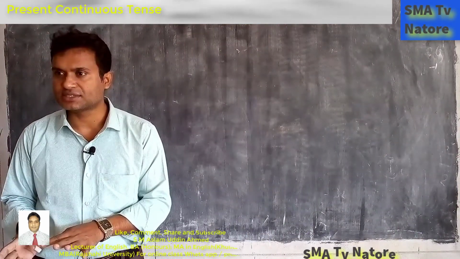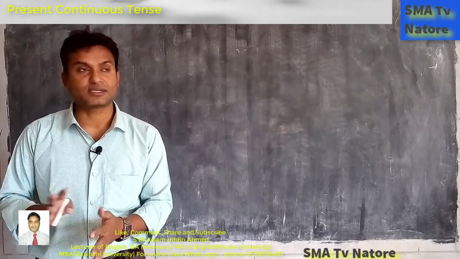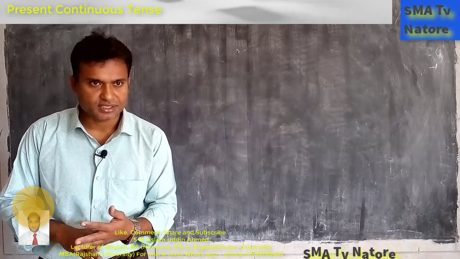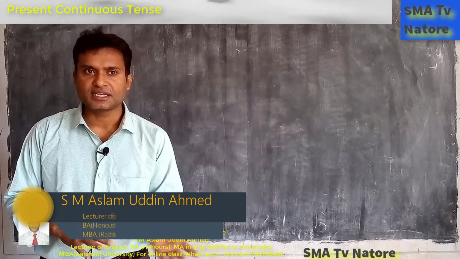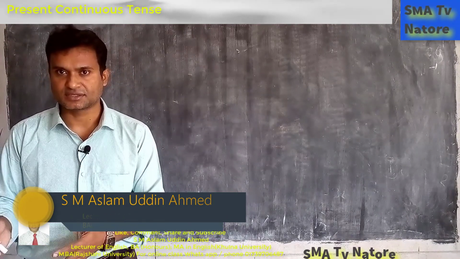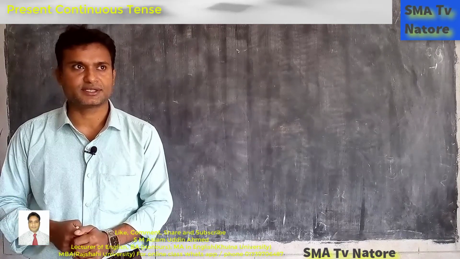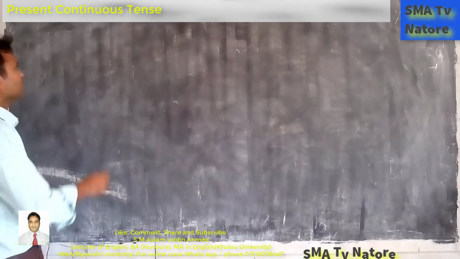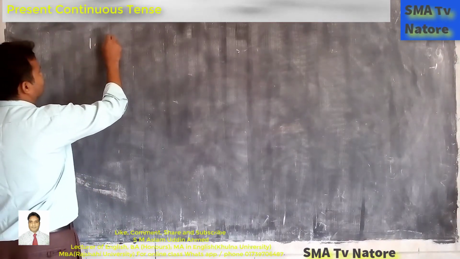We have discussed active to passive voice, and we have discussed past tense and present tense. Past tense, that is past indefinite, and present tense, that is present indefinite and present perfect tense. Okay, and next we will discuss the continuous tense. For example, one sentence.